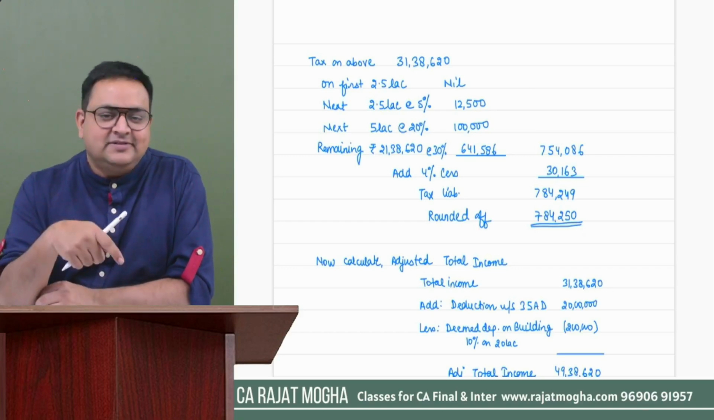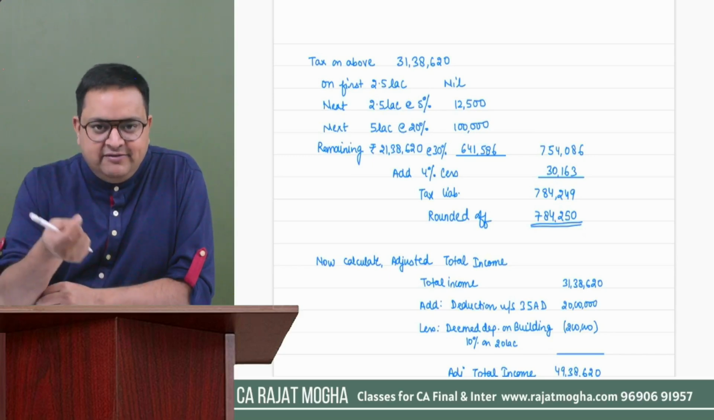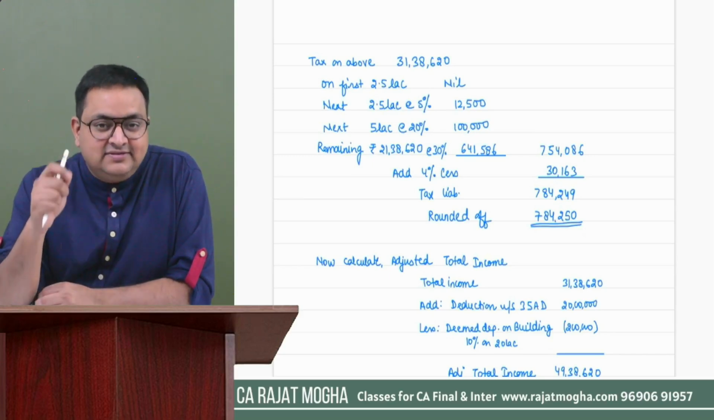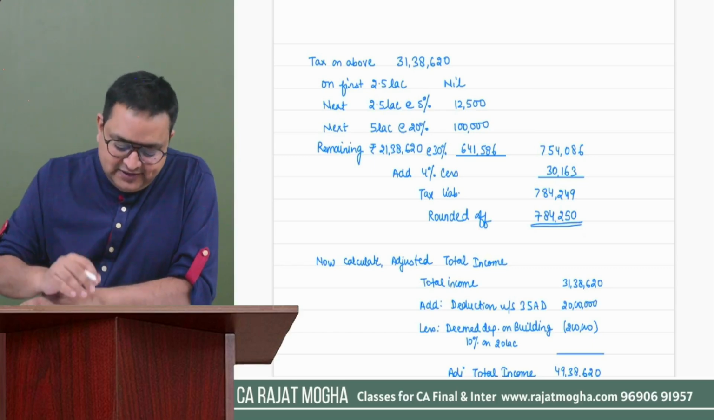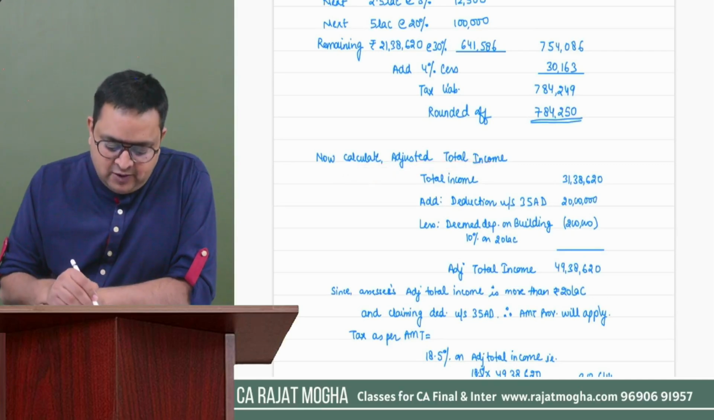We understand this person is claiming deduction under section 35AD. Okay. First point, 35AD is there. Second point, we have to check whether our adjusted total income is more than 20 lakh. It seems that it is more than 20 lakh. So that is the reason I have checked. Now calculate adjusted total income. So how will it be calculated?